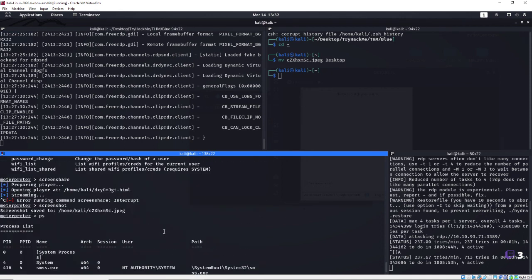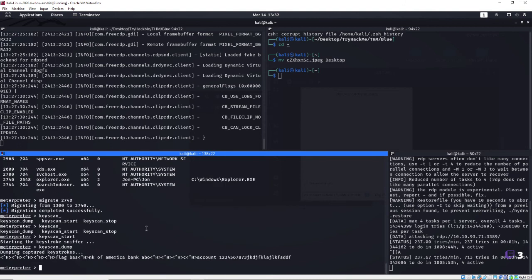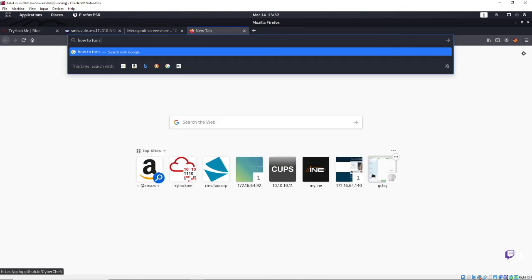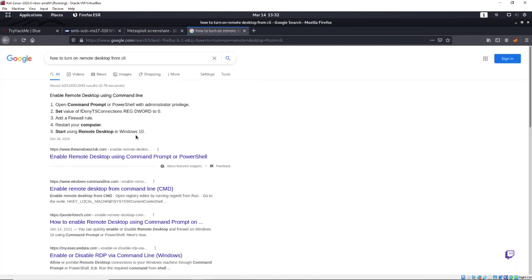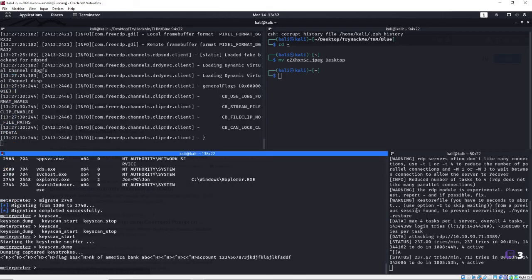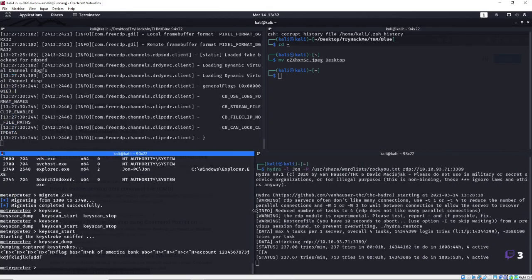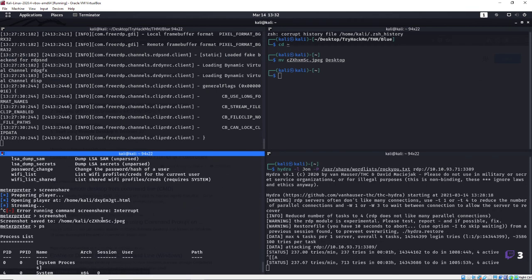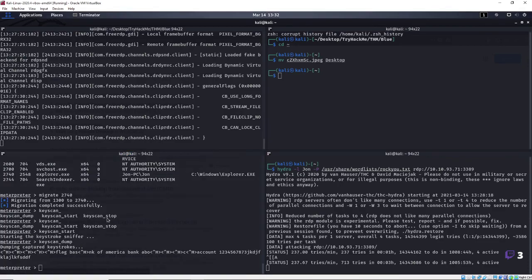You could also get into a file system like this and then turn on remote desktop. So we can actually look at how to turn on remote desktop from the CLI. And this is how to enable remote desktop using the command line. All right, so that's how to turn that on. Windows 10 and Windows 7 are the exact same way. So even if remote desktop wasn't on, we could make it turn on once we're system authority. And yeah, I mean, that's about it. That was real quick, down and dirty how to do it.